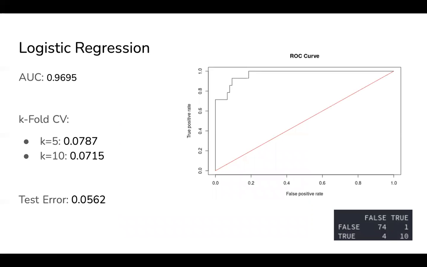Our logistic regression model had an AUC that is very high at 0.9695. And our k-fold predicted error rates for 5 and 10 were both slightly higher than our observed test error rate of 0.0562. If you look at our confusion matrix down in the bottom right there, we actually only had 1 false positive and 4 false negatives in our test data. So our false positive and false negative rates are actually fairly low, which is a little surprising given that our data is not evenly split, since many more teams miss the tournament than make it.